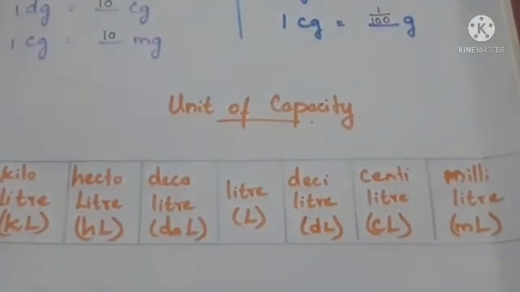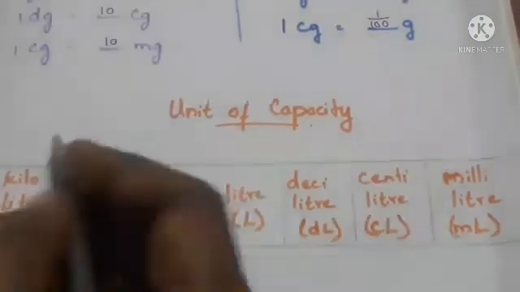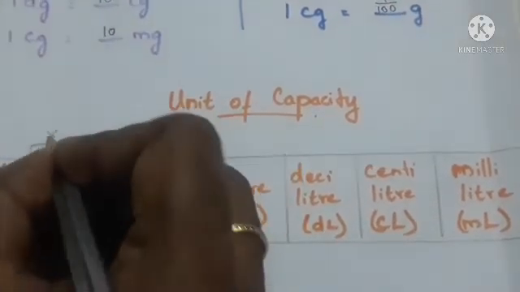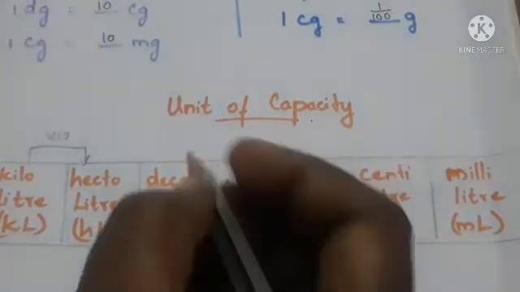Here also, when you move from left to right, that means higher to lower order, we have to multiply the number.